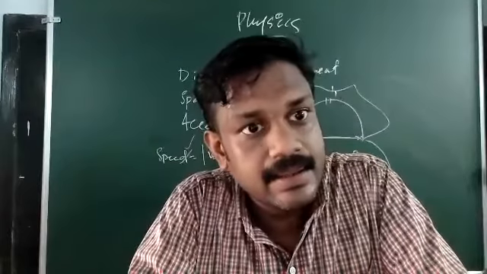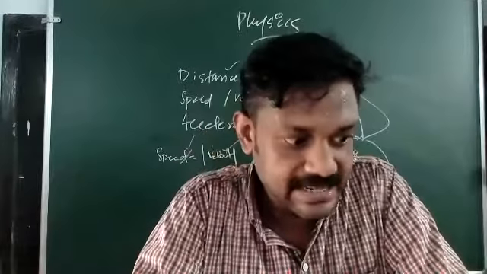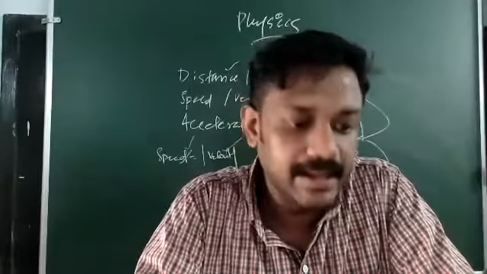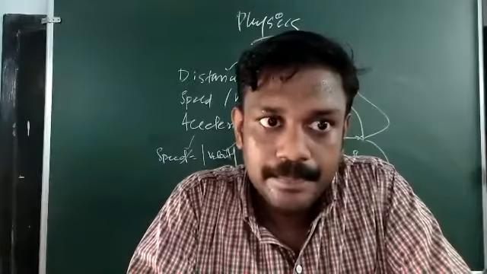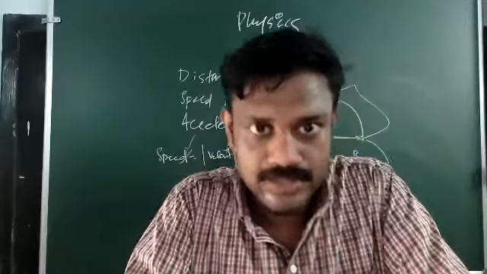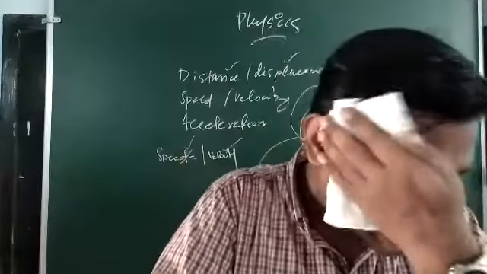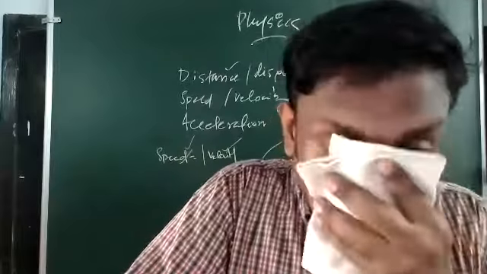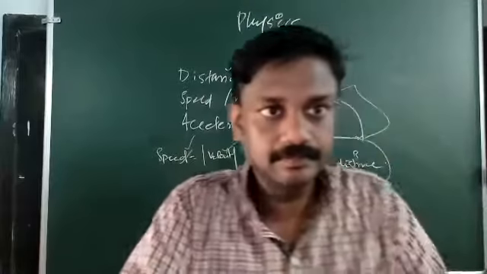That is velocity. So since there is no displacement, it carries no velocity. But it traveled a distance, so it can have speed.